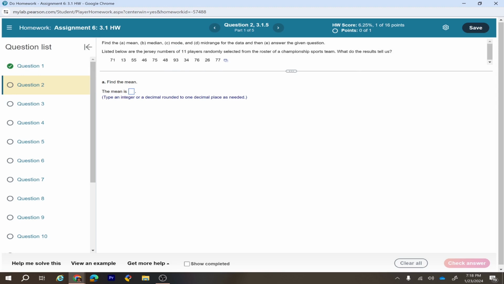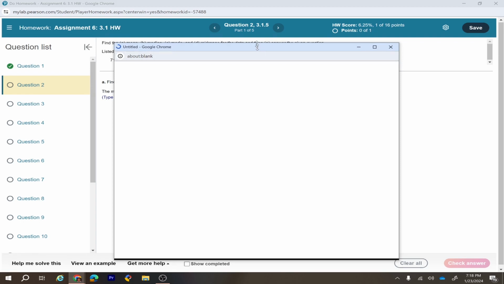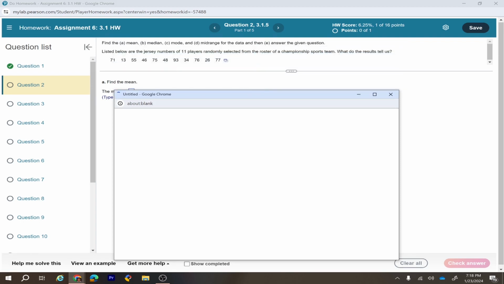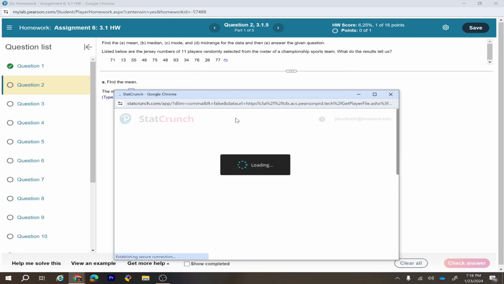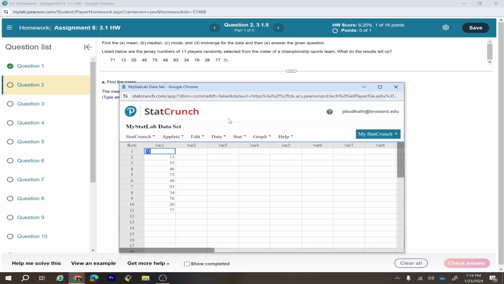We can find all these measures of center by manually doing the work, or just go here and click it and open this data in StatCrunch. You have to know the meaning of all these measures of center, but if your data set is very huge, then doing it manually is very time consuming. So we use StatCrunch. I'm going to show you how to do that.